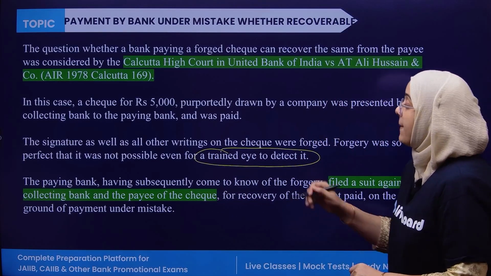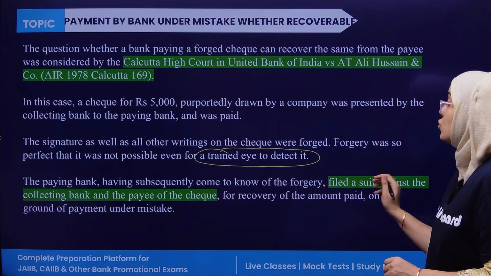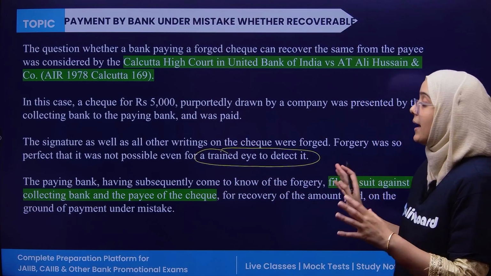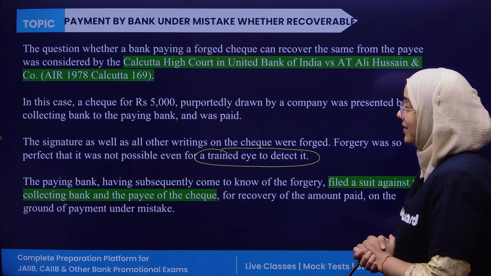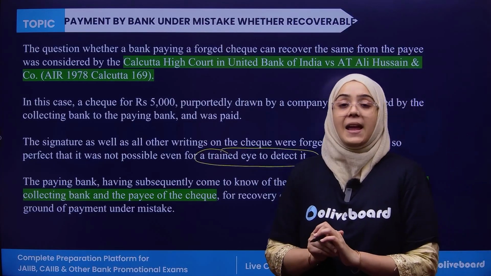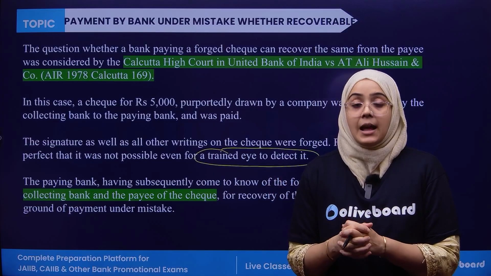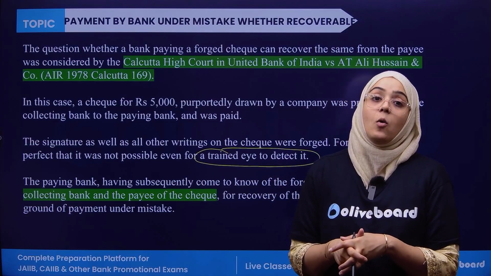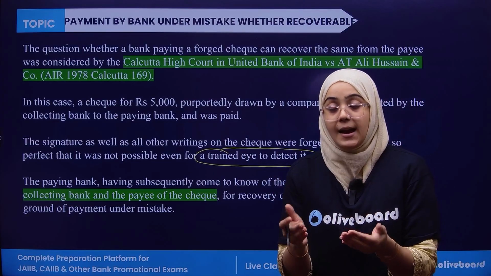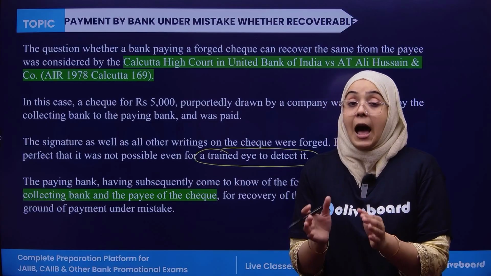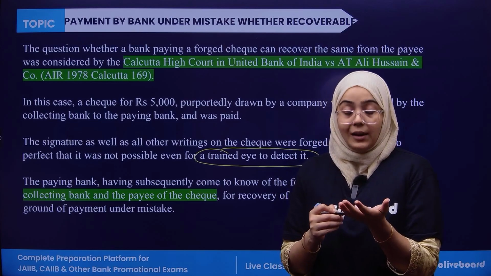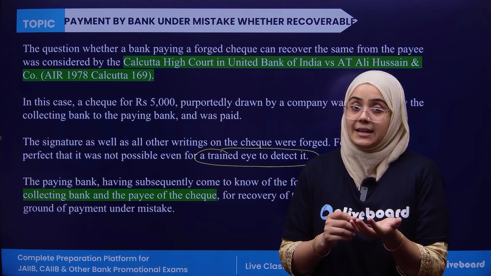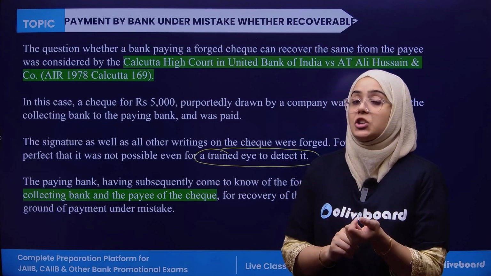Now the paying bank subsequently came to know of the forgery and filed a suit against the collecting bank and the payee of the check on the ground of mistake. Means the check was collected by the collecting bank, presented to the paying bank, and the paying bank made the payment. After that, it came to be noticed that the writing as well as the signature had been forged in the check.